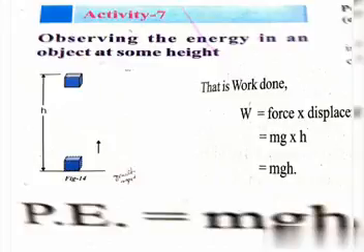So when the object is raised to a height, what happens? The object increases its energy. This is because of the work done on the object against the gravity acting on it. So the energy of such an object is known as gravitational potential energy.